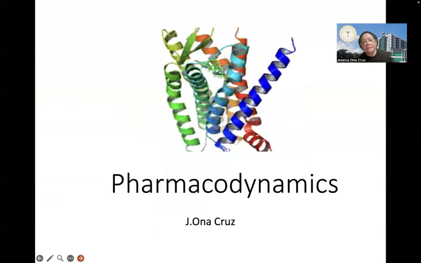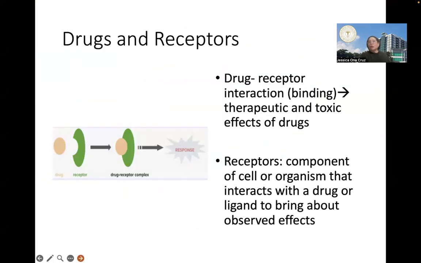So central to how a drug will affect or takes effect on the body will be the concept of receptors. No? So for most drugs that we use, these drugs have to interact with receptors in the cells or the tissues of the patient. No? And this interaction will lead to the formation of drug receptor complexes. No? And this will translate into pharmacologic effects of the drug.